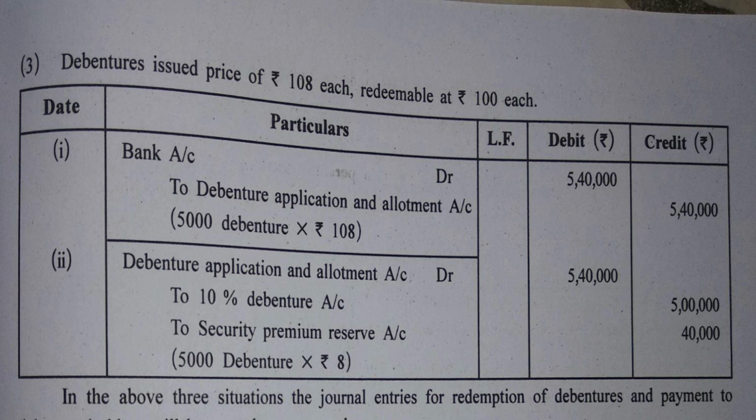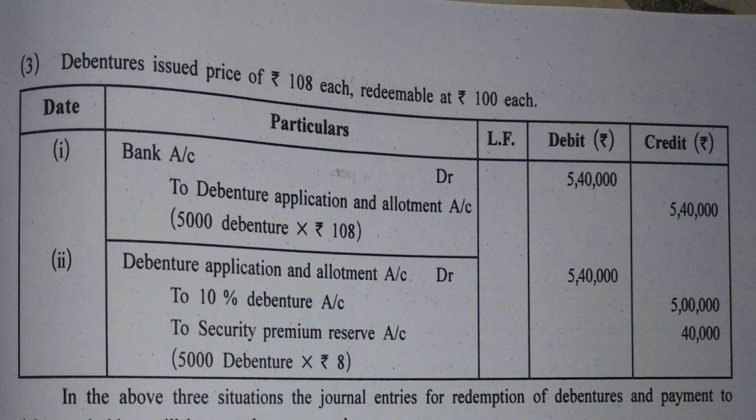This we have understood in the previous lecture very well while understanding the concept of issue of debentures at premium. So the second journal entry: debenture application and allotment account debit 5,40,000 to 10% debenture account 5 lakh, to securities premium reserve account 40,000. That is 5,000 into 8 and for debenture 5,000 into 100.